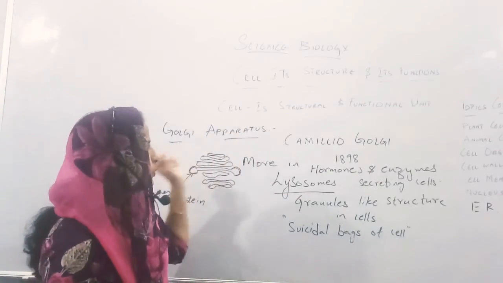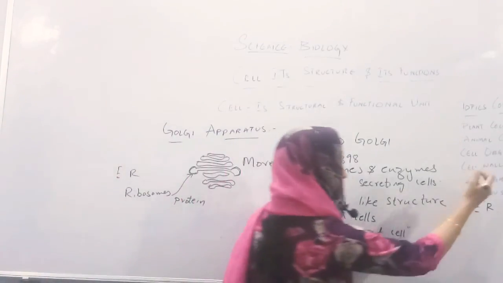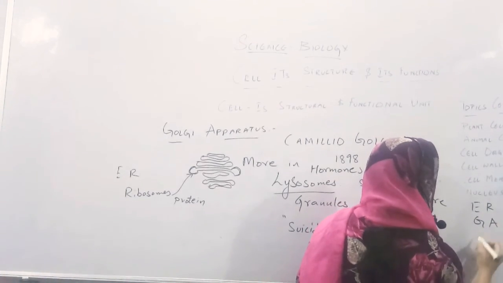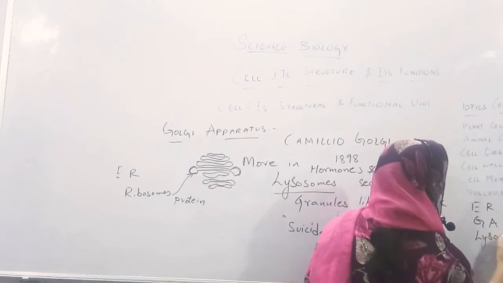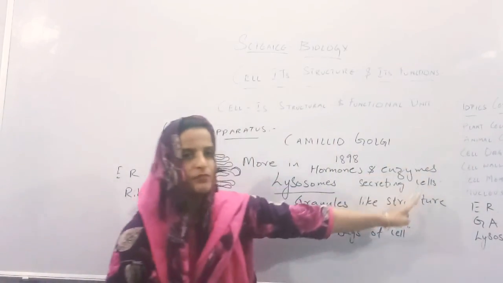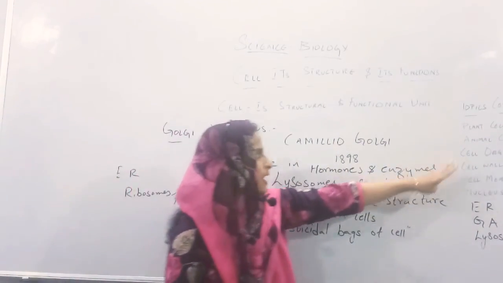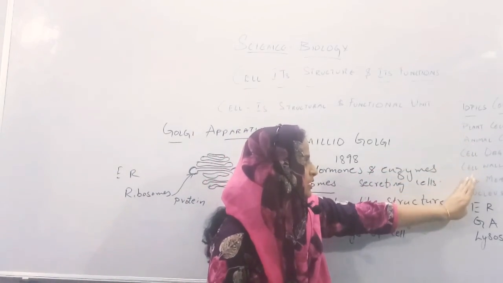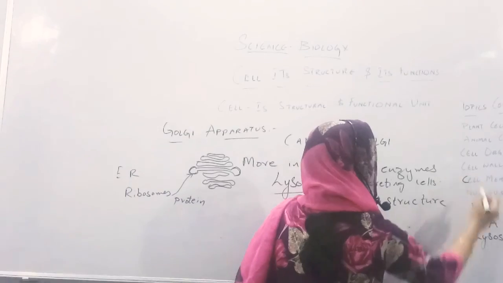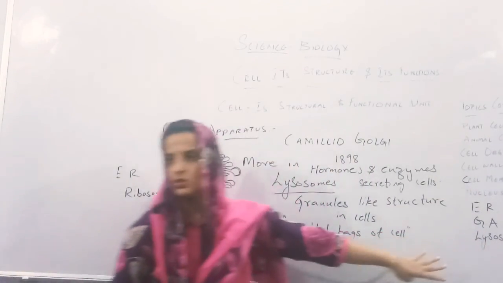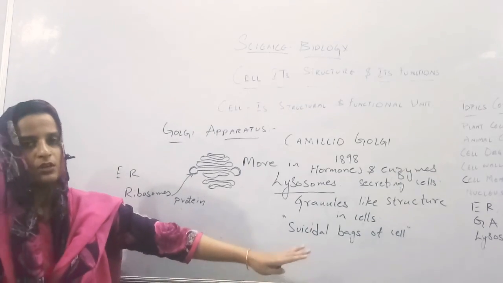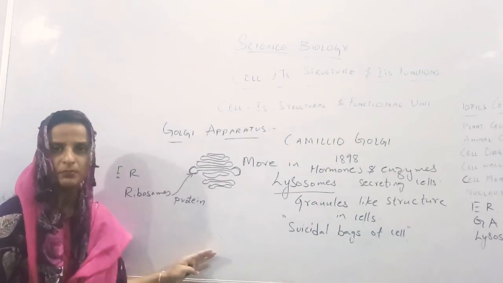So today we have completed three topics: endoplasmic reticulum, Golgi apparatus and lysosomes. These are the topics we have covered in this chapter: plant cell, animal cell, cell organelles, cell wall, cell membrane, nucleus, endoplasmic reticulum, Golgi apparatus and lysosomes. I hope my video is very clear for you all. Okay, if you have any doubt, you can come in person and ask me.